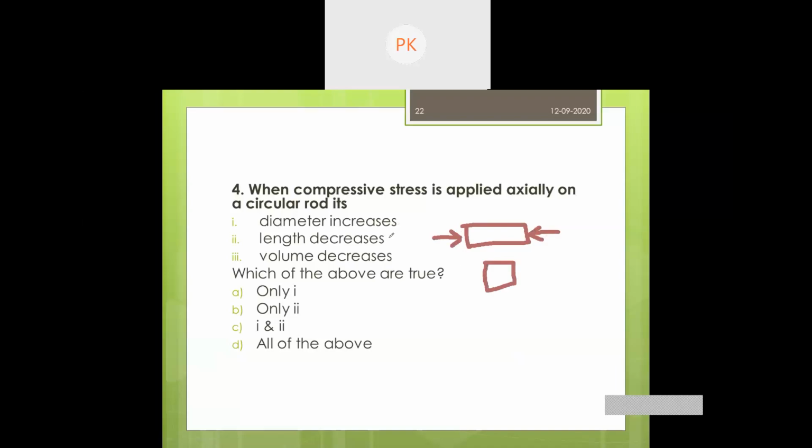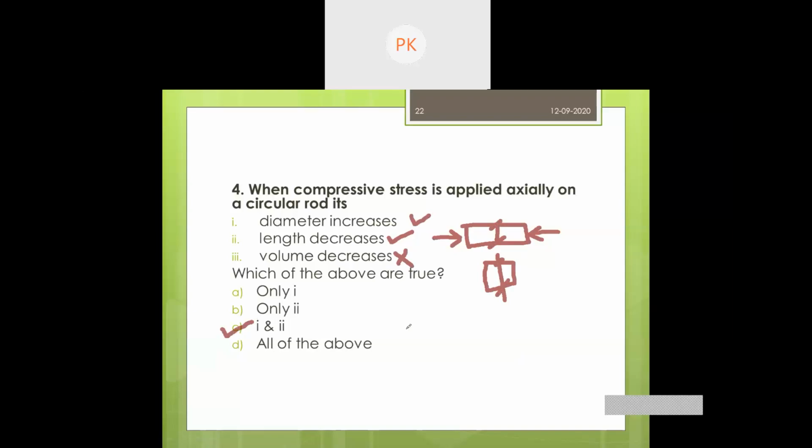Its diameter will increase when you give the compression. So this is also true, but volume remains the same. So the right answer is option C.